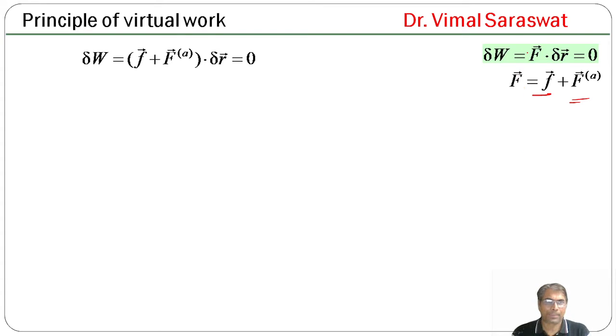Now, if we substitute this value, then delta W equals F plus F applied dot delta R equals 0, or F dot delta R plus F applied dot delta R equals 0.